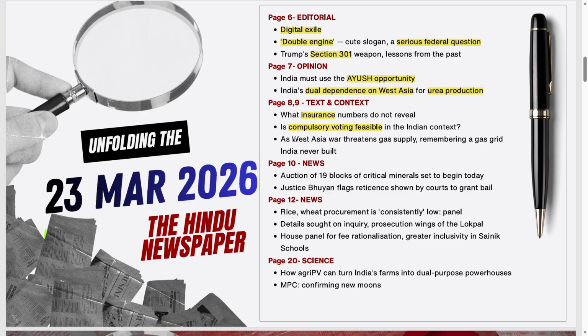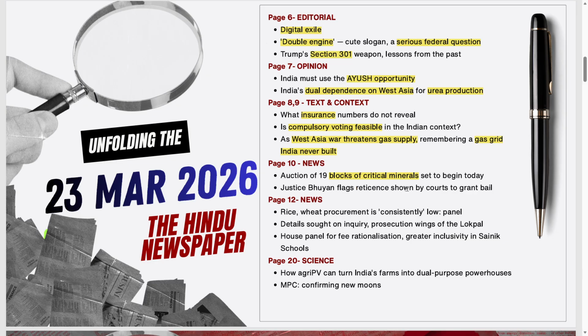The other Text and Context article is how the West Asian war threatens the gas supply. Then remembering the creation of the gas grid, the innovation that was never built.